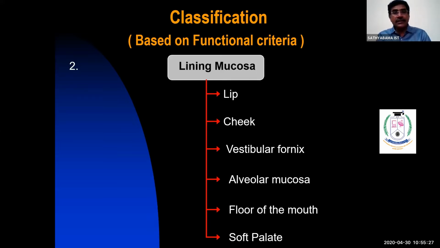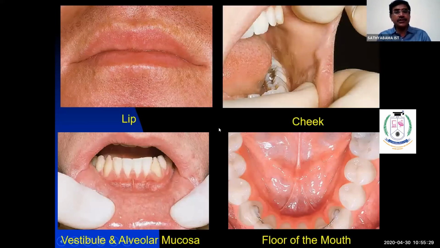This picture shows the lip, cheek, and vestibular alveolar mucosa. This is the alveolar mucosa and the floor of the mouth. This area shows the movable part. It is distensible, so it helps in the movement of the various muscles.